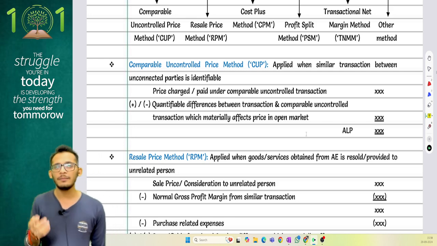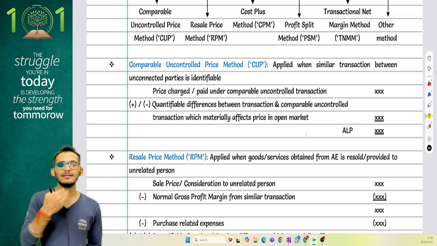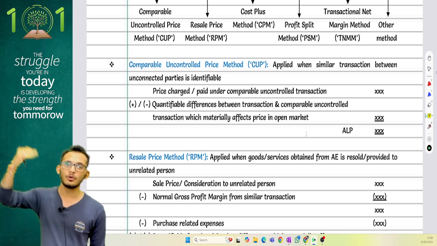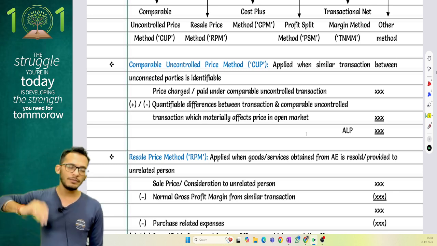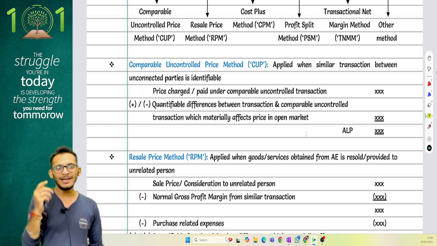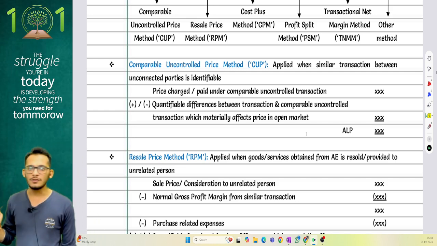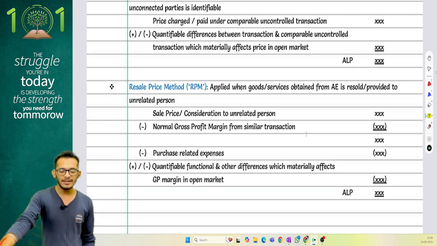Fairly straightforward. In exam, if you see a question which comes and says, I am selling this to my AE for 100 rupees, whereas I would have sold this to another person for 120 rupees, income tax will say you should have sold it for 120, and therefore 20 rupees will become your transfer pricing adjustment. Second, how does the resale price method work?